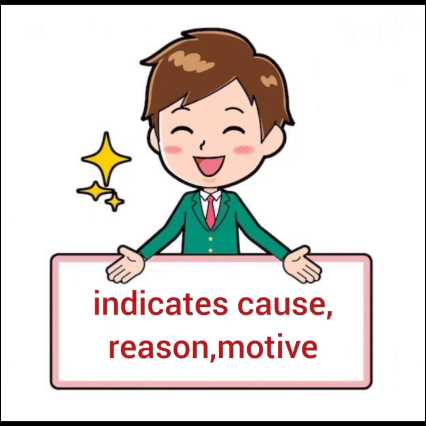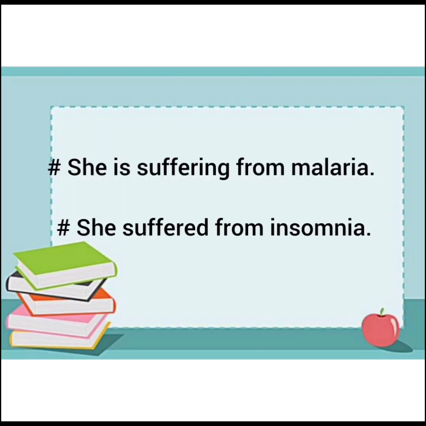The next indicates cause, reason, or motive. For example, she is suffering from malaria. She suffered from insomnia. For suffering for the causes, we use "from."